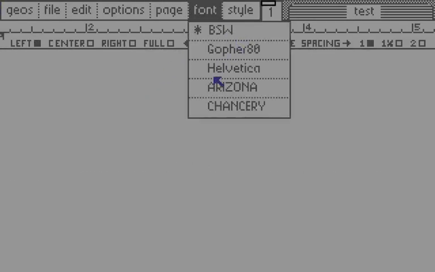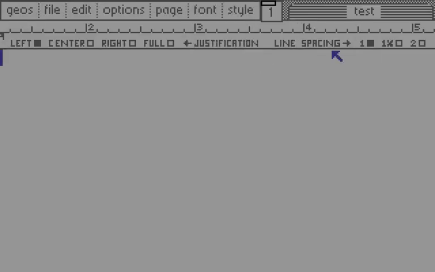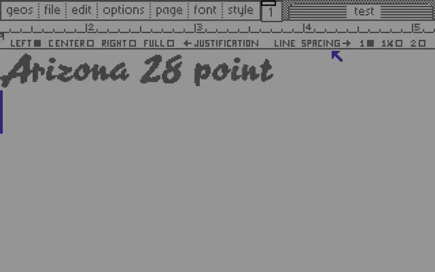And there they are, Arizona, and Chancery.